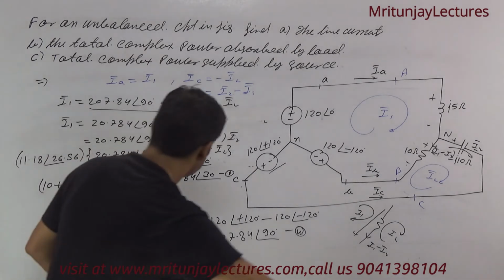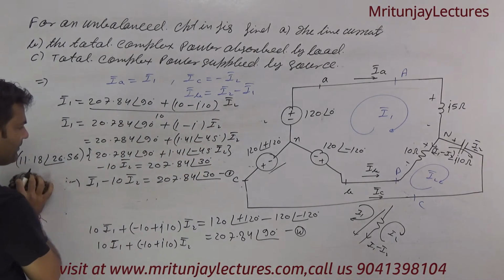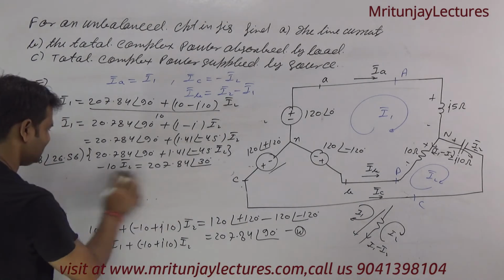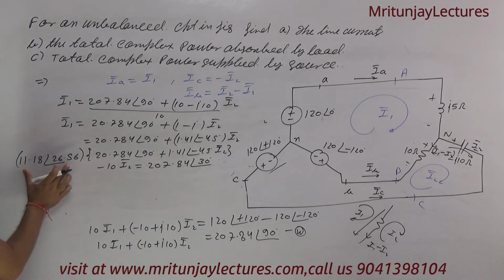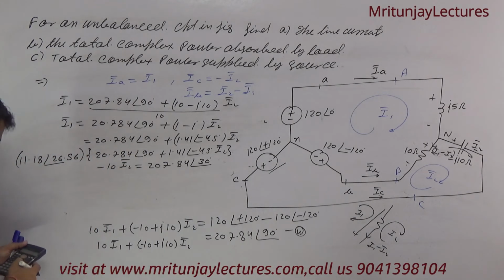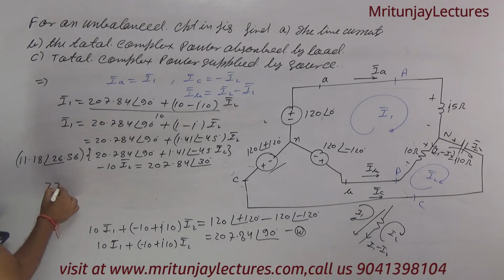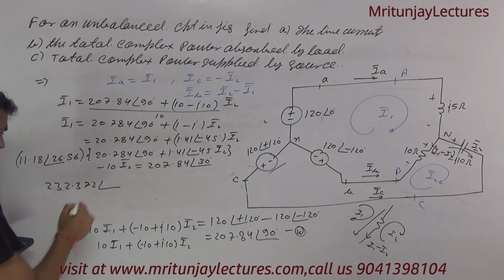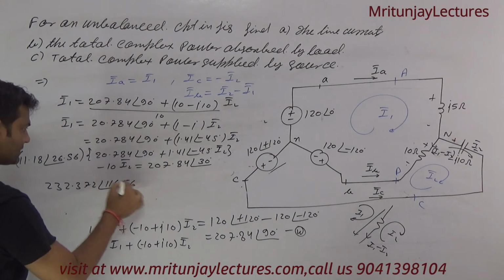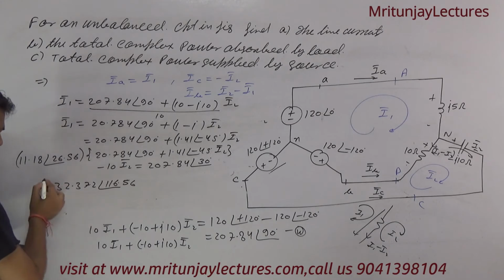Okay, after that, multiplication of this one into this one. Okay, multiply by 20.784 at the angle 90 degree, we get 232.372 at the angle 116.56. The multiplication of this one into this one is like that.